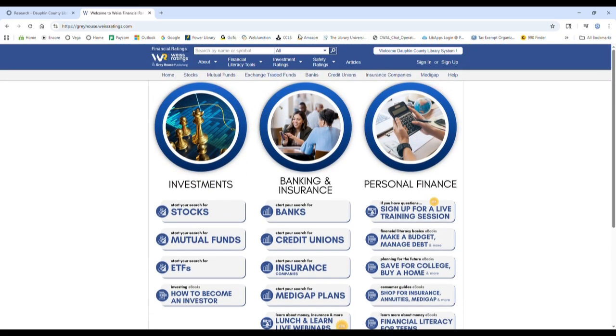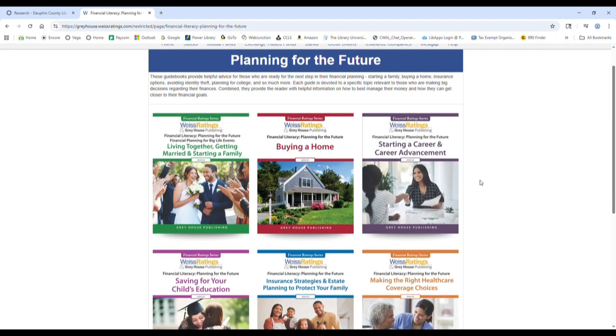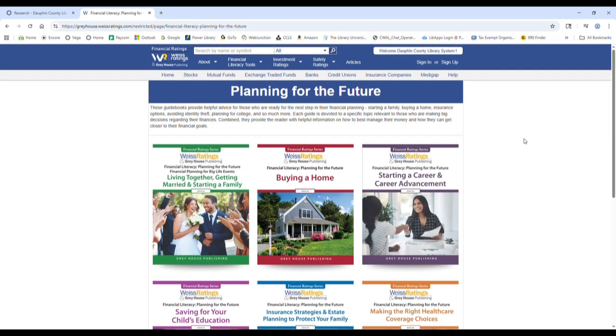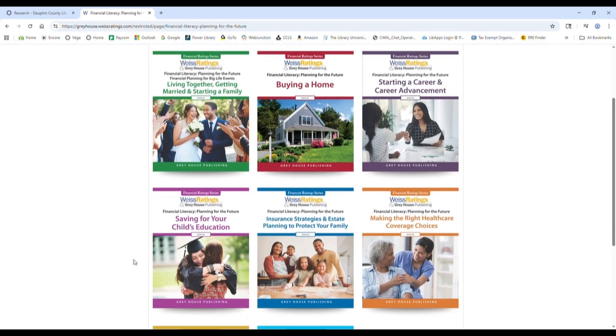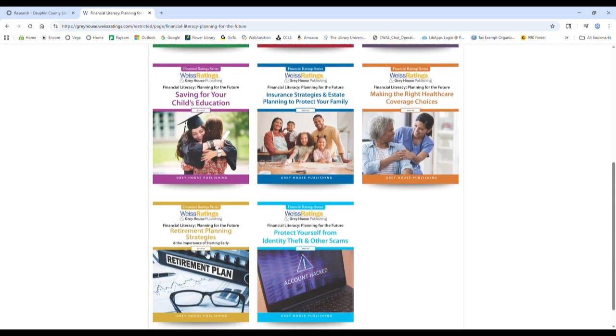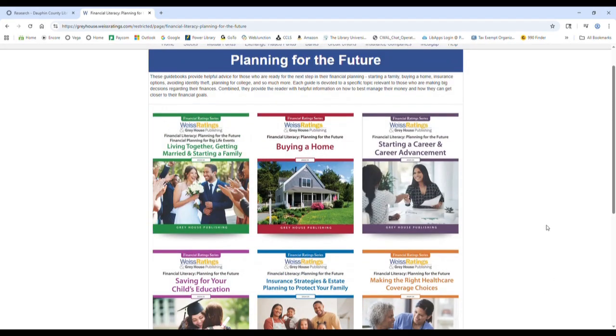And then over here, which you can also find some links down here, we have a library of free ebooks. We'll go ahead and click on one. This is a collection of ebooks about planning for the future. So for example, buying a home, saving for your child's education, retirement planning. And to open any of these ebooks, just click on the cover image and it'll open up a PDF that you can browse.